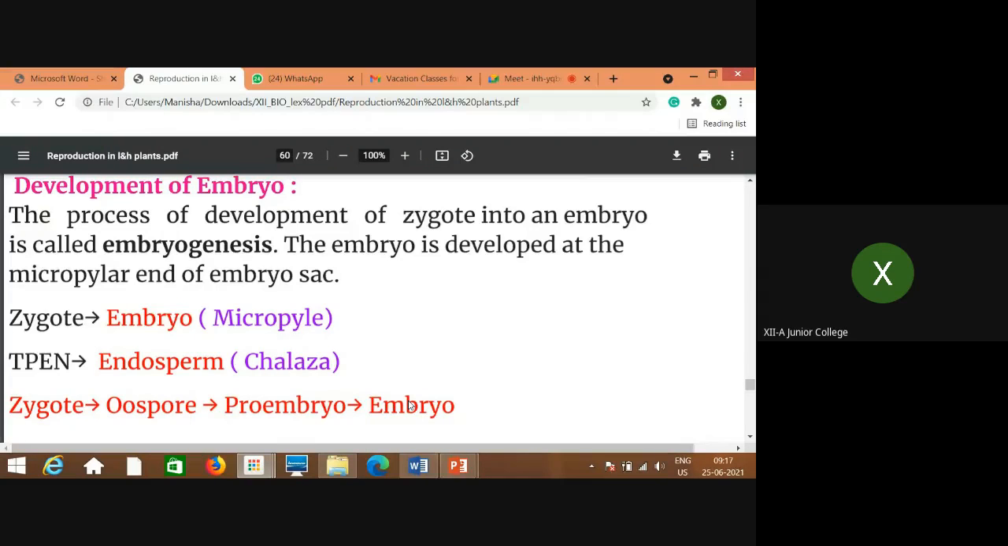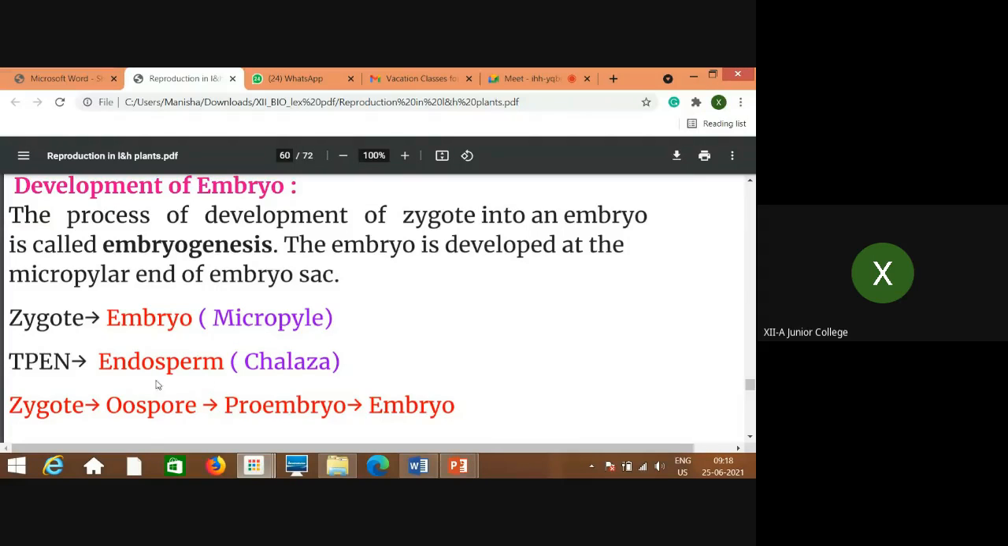Because the first fertilization is taking place near the micropylar end, where the female gamete is, and the male gamete reaches over there to form the zygote. So imagine that diagram, where everything is taking place, right? Now we will talk about the development of embryo in detail. The zygote, which gives rise to the embryo, is near the micropylar end, whereas TPEN, the second fertilization result, gives rise to endosperm, towards the chalazal end.